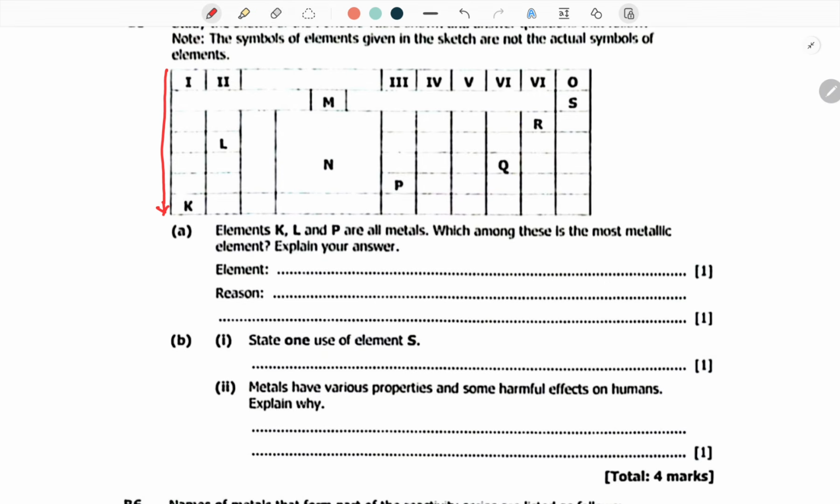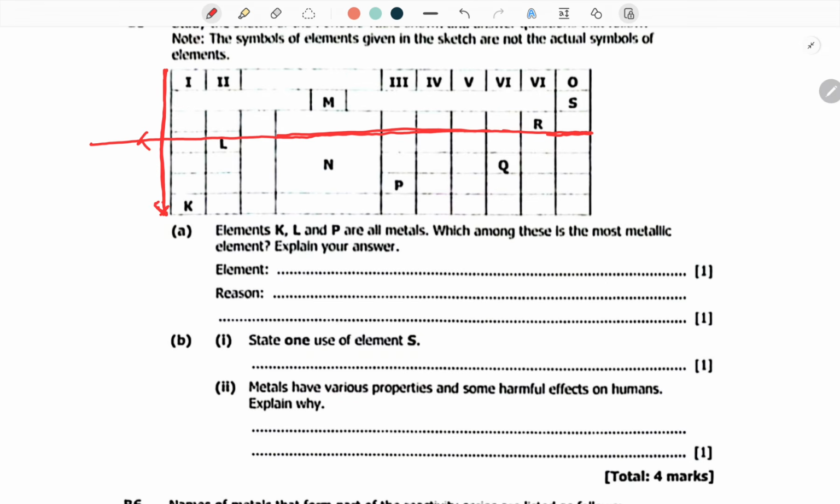If you are moving from right to left, it becomes more metallic. So you can use groups: in groups, you'll be coming from your right going towards your left, they are becoming more metallic. In periods, it means you will be coming from the top going down, they become more metallic.